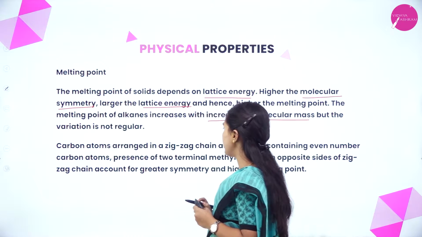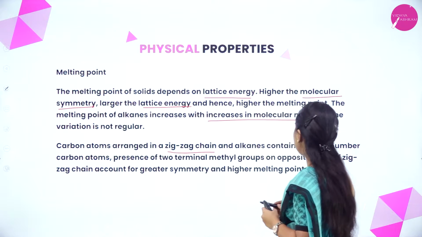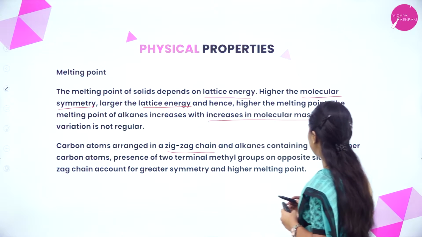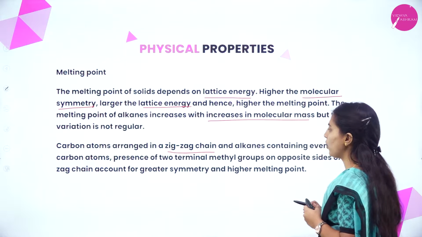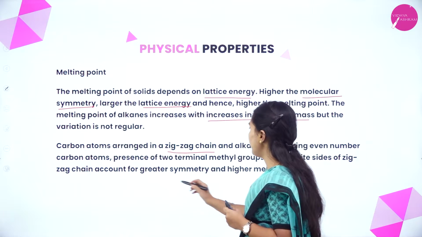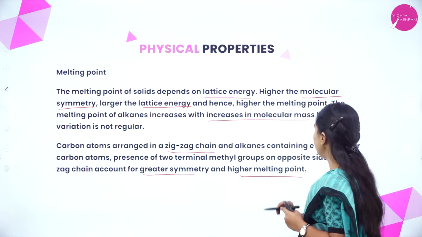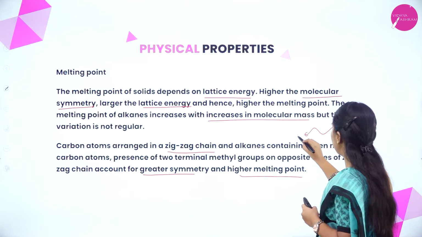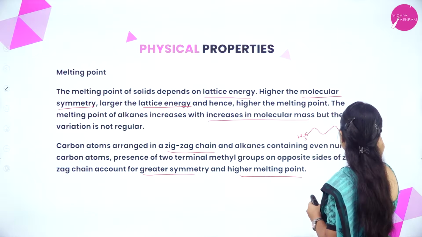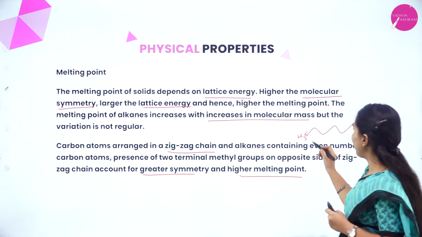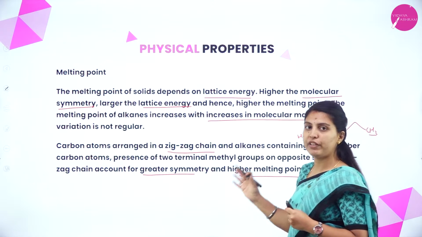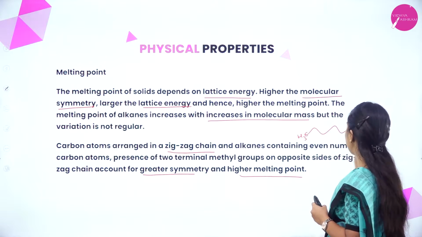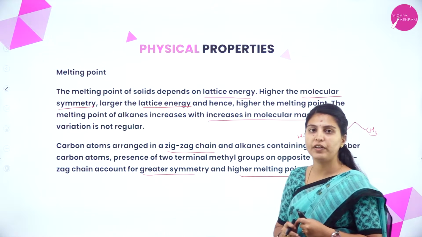Carbon atoms are arranged in a zigzag chain, and in alkanes containing an even number of carbon atoms, the presence of 2 terminal methyl groups on opposite sides of the zigzag chain accounts for greater symmetry and higher melting point. What they are telling is, see here, in this zigzag bond line pattern, one CH3 is present here and one CH3 is present here. It shows greater symmetry, so a higher melting point can also be exhibited. The zigzag pattern has a terminal methyl or CH3 group present.